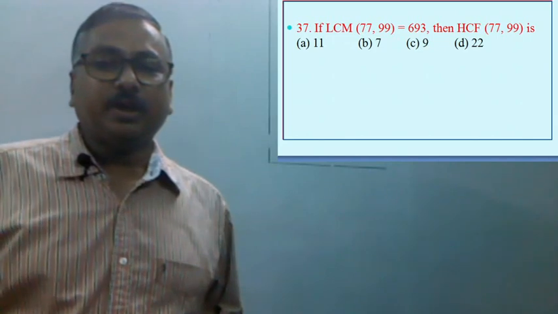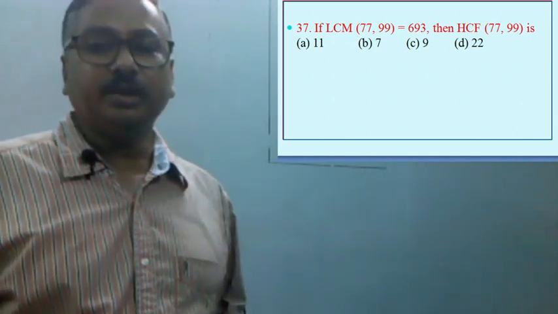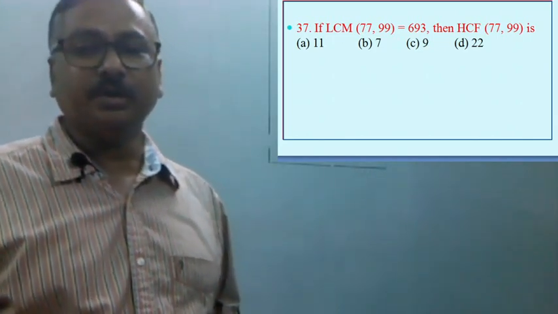LCM of 77 and 99 is 693, and we have to find the HCF of 77 and 99.